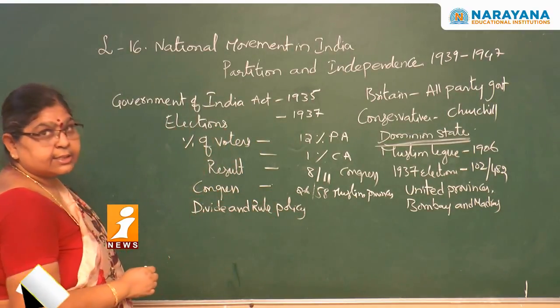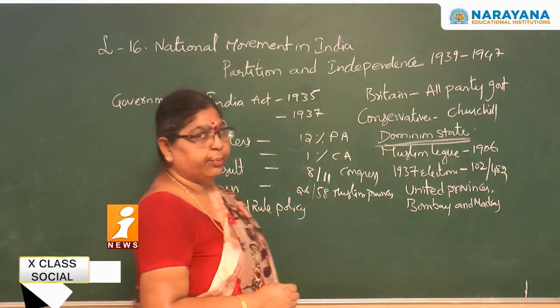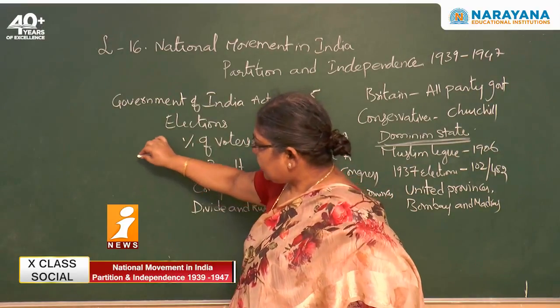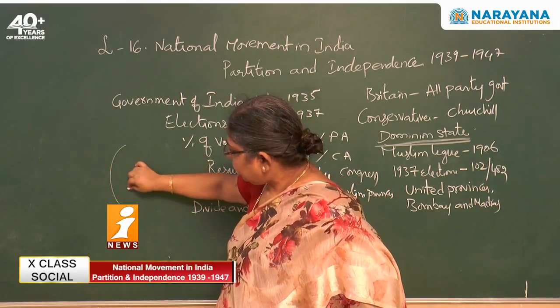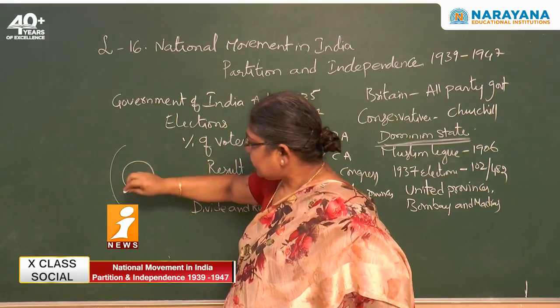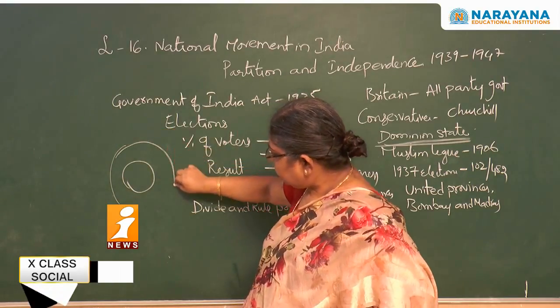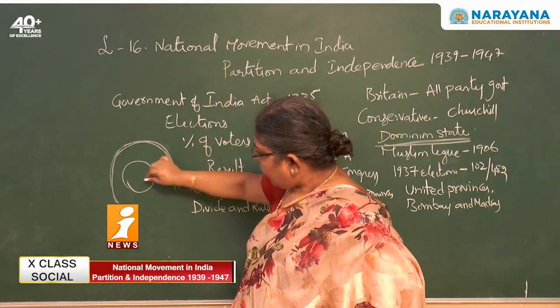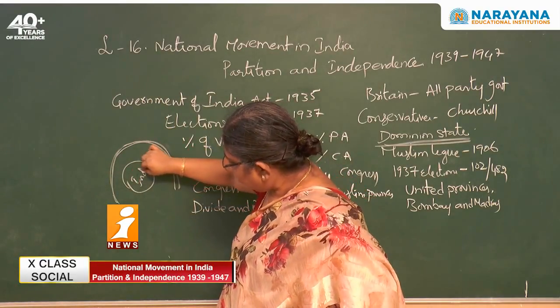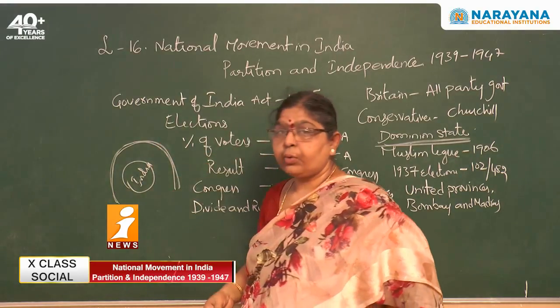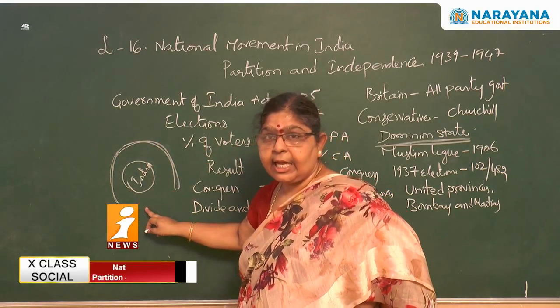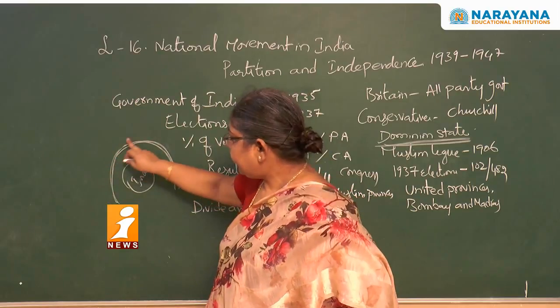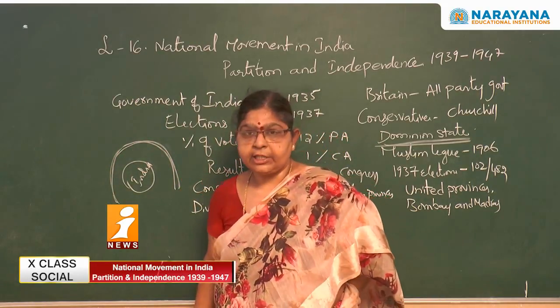Dominion status means, you can see here children, a particular domain is subdued by another one. That means our India will be given some powers to rule itself, but at the same time, it is completely governed by the Britishers.